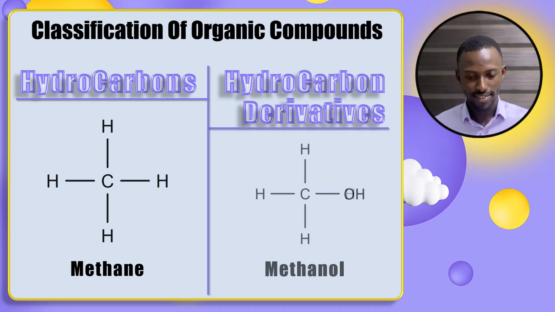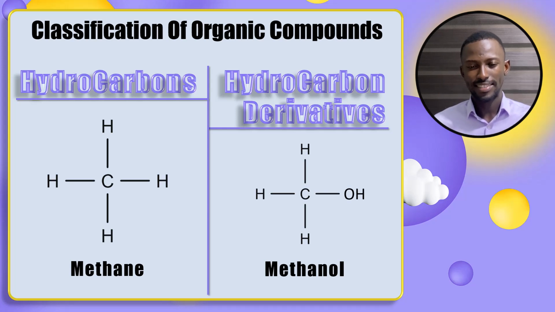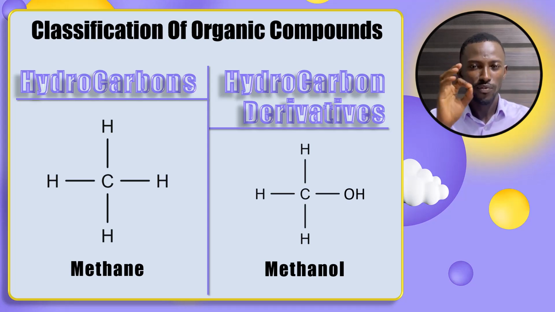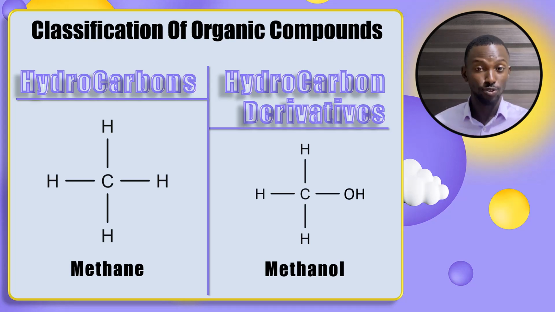And as the name suggests, hydrocarbon derivatives are derived from hydrocarbons. How? It basically means that hydrocarbon derivatives start off as hydrocarbons, and one or more of the hydrogens is replaced with another element. You can see that methane has 4 hydrogens around the carbon, but methanol has 3 hydrogens, and one of the hydrogens is replaced with an OH group. That makes it a hydrocarbon derivative, meaning it is derived from a hydrocarbon.